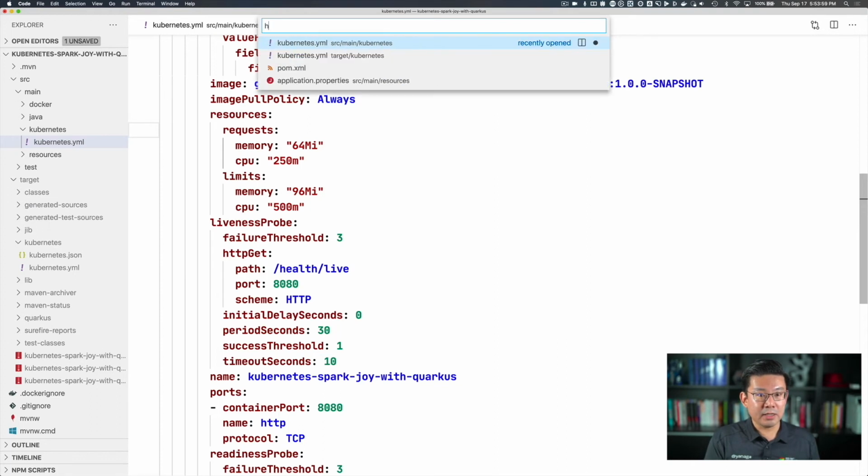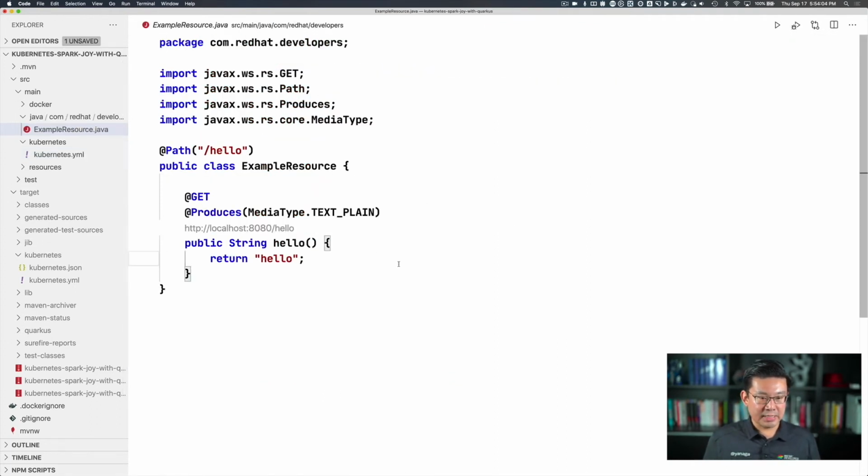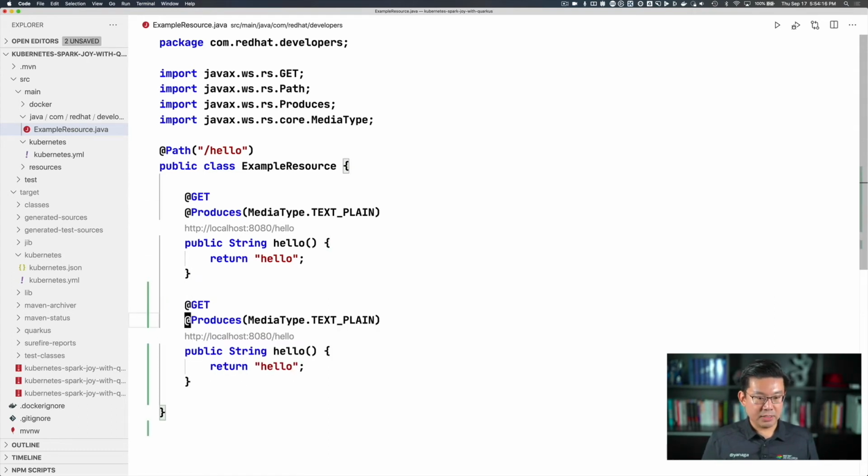I'm going to open the hello resource, example resource, and let's try to add another endpoint. I'm going to open here public. I'm just going to copy paste, it's easier, right? So it's going to be 6 lines, copy here.